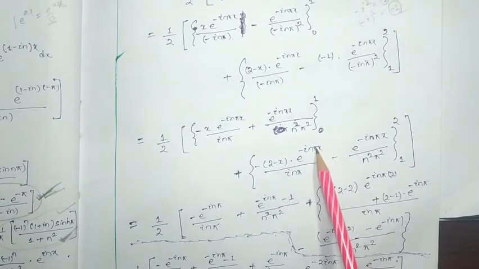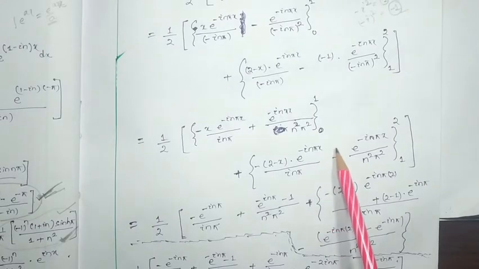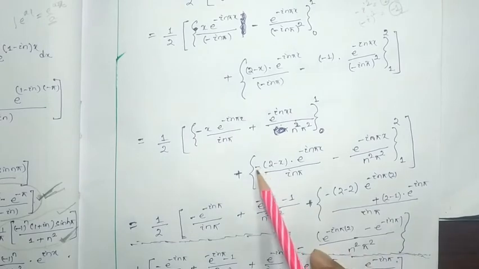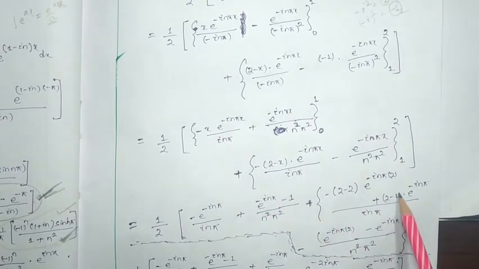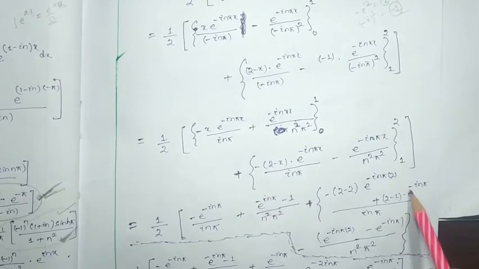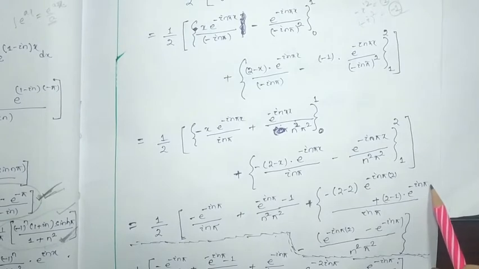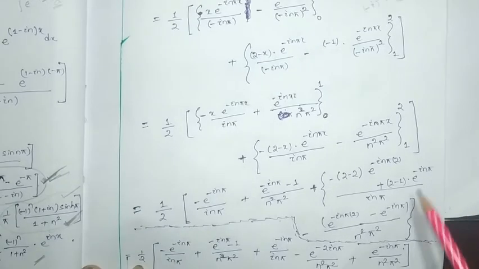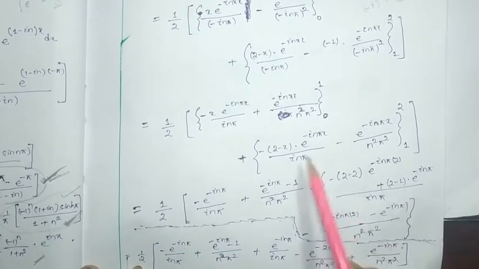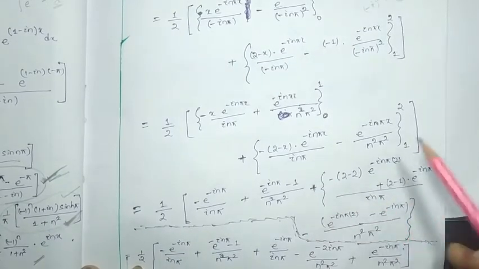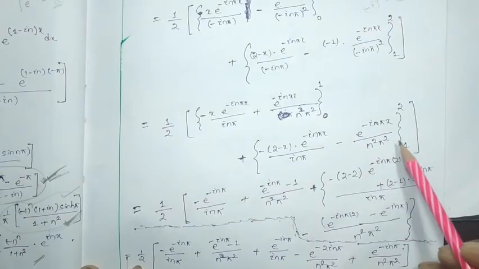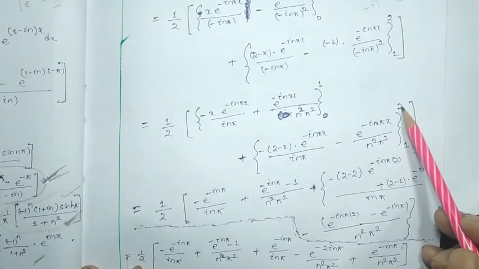2 I am going to put over here, then minus. Here is the minus, so it will be plus 2 minus 1 e to the I n pi. Instead of x, if I put 1, then it will be 1. No need to write. Okay, whole divided by I n pi. Now I am going to put the limits 1 and 2 for this term. First you have to put 2.